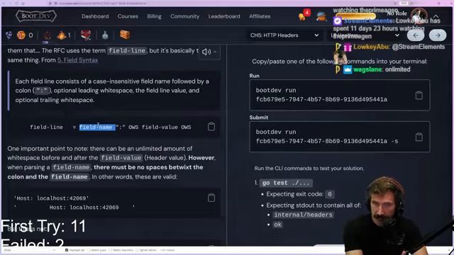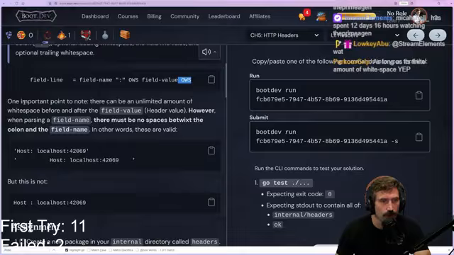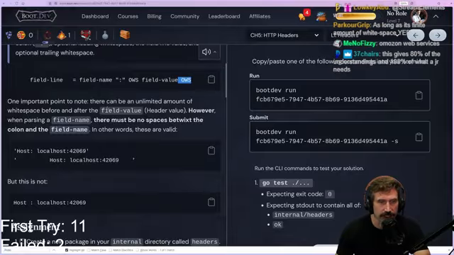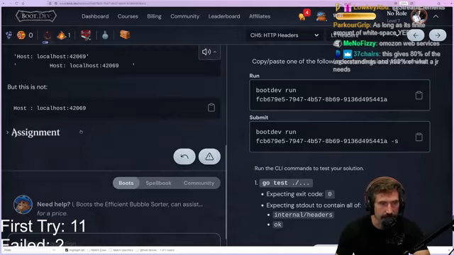A field value has optional white space both before the field value and after the field value, which is kind of annoying, but whatever. It is just what it is. It does not matter, right? One important point to note is that there can be an unlimited amount of white space before and after a field value. However, while parsing a field name, there must be no space between the colon and the field name. In other words, these are valid. That's not valid. All right, good.